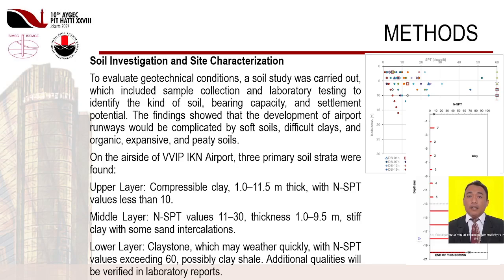Upper layer, compressible clay, 1.0 to 11.5 m thick, with NSPT values less than 10. Middle layer, NSPT values 11 to 30, thickness 1.0 to 9.5 m, stiff clay with some sand intercalations. Lower layer, claystone, which may weather quickly, with NSPT values exceeding 60, possibly clay shale. Additional qualities will be verified in laboratory reports.